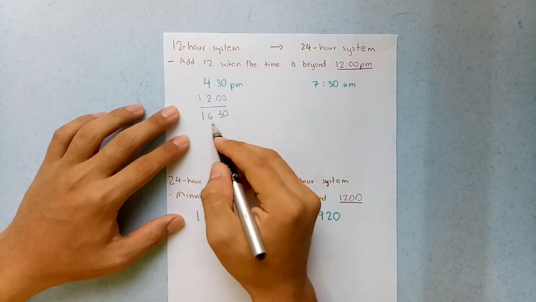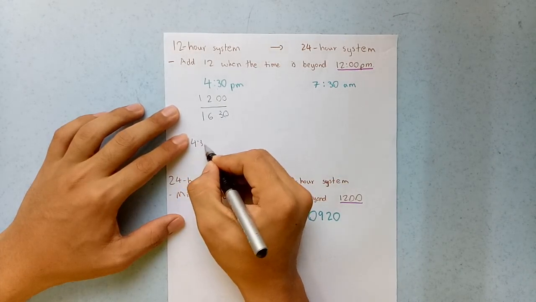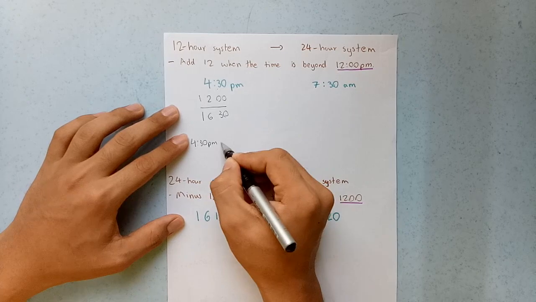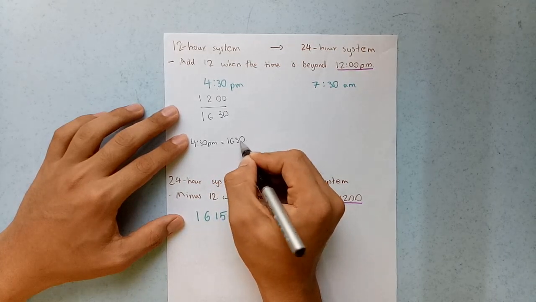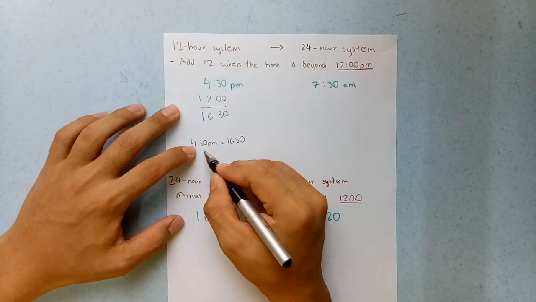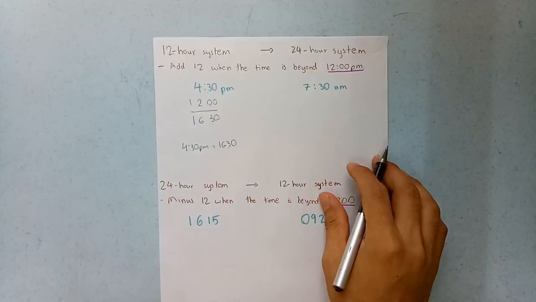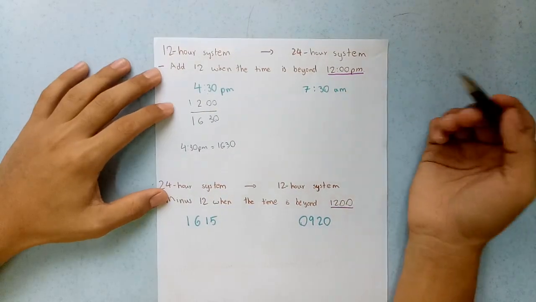There, this is in 24-hour system. Which means 4:30 p.m. is equal to 16:30. This 16 is hour, this 30 is minute. See, 30 minutes. It's just that to change. Understand?